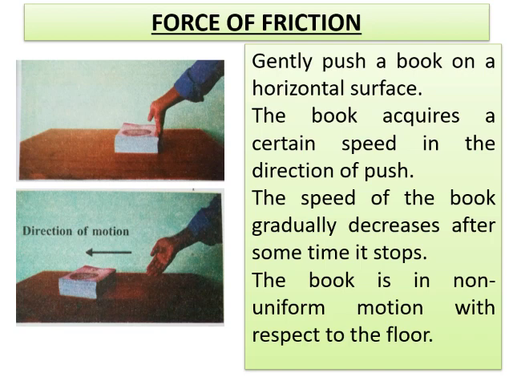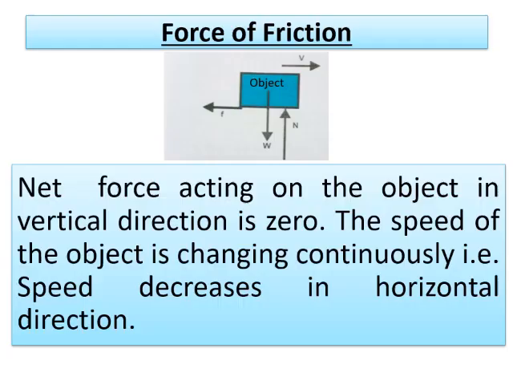Keeping that in mind, we have to remember that whenever a force acts on a body and the force is withdrawn, in the meanwhile the body displaces through some distance and it stops there, nothing but comes to rest.